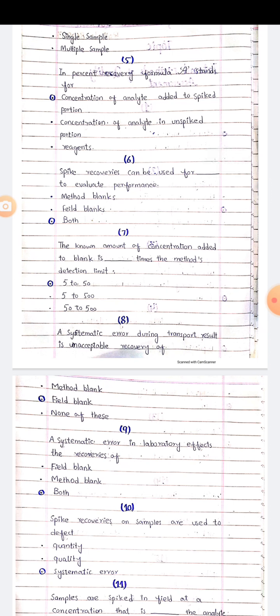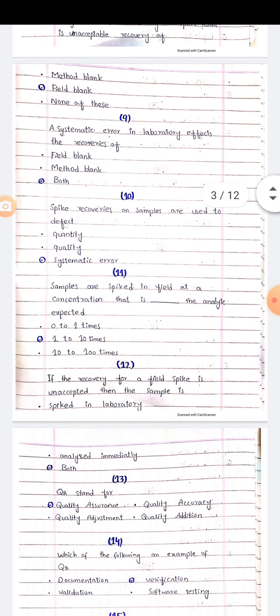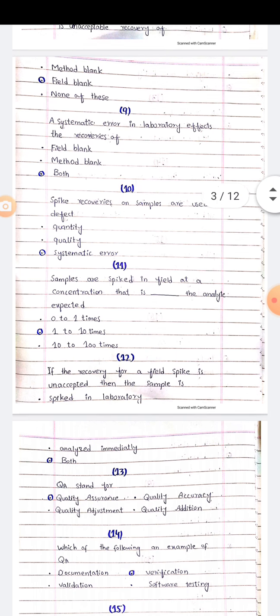MCQs number 8. A systematic error due to transport results in unacceptable recovery of method blank, field blank, none of these. Right option is field blank. A systematic error in laboratory affects the recovery of field blank, method blank, both. Right option is both. Spike recoveries on samples are used to detect quantity, quality, systematic error. The option is systematic error.